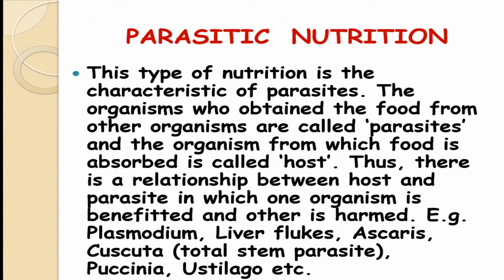Parasitic nutrition is one in which two organisms are involved. The first organism takes up food from the other organism, that is, the first organism absorbs the food from the second. The first organism will be known as the parasite, and the second organism, from which the first organism snatches the food, will be known as the host. The second organism gets harmed due to this. Some examples of parasites are Plasmodium, liver fluke, Cuscuta, etc.